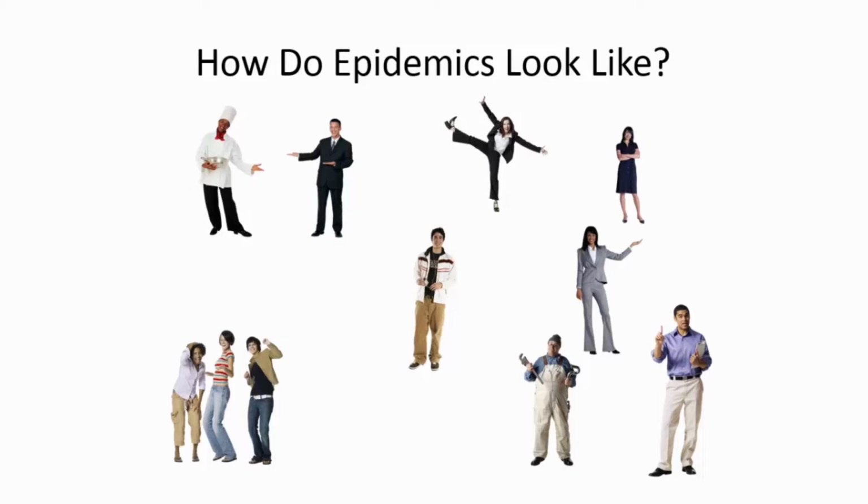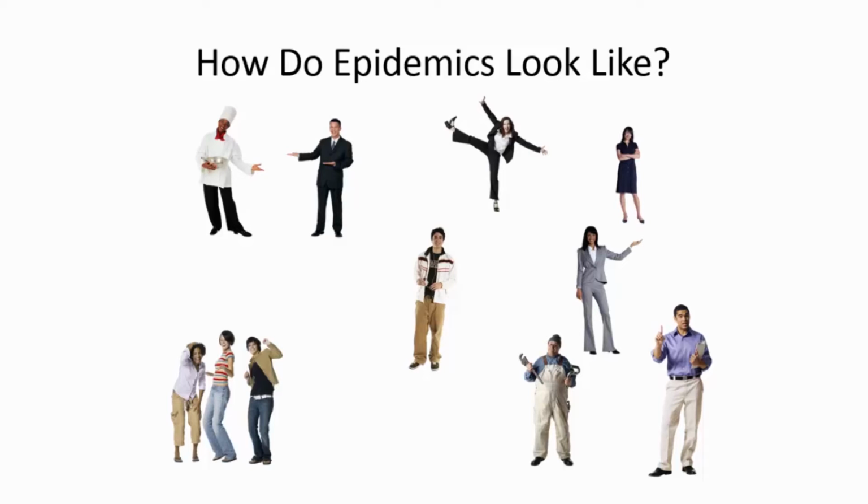In general, this is what you would look at, people every day. Unless there are some very specific signs or symptoms for people to be red-flagged as being infected, in general, for many infections, how do epidemics look like? Well, they look like this.